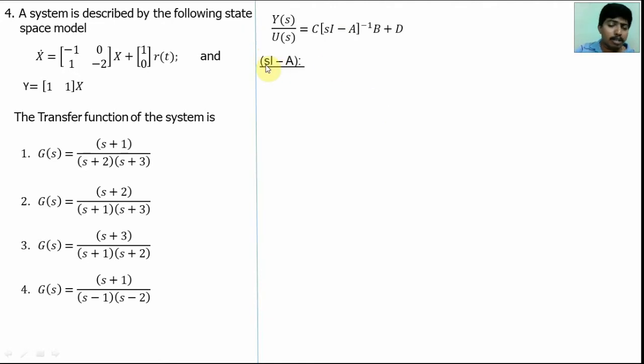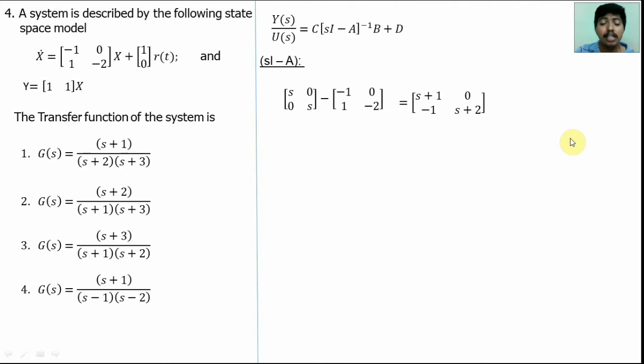S means A plus Laplace parameter. I means identity matrix. If the matrix is a 2 cross 2 matrix, the identity matrix I is equal to [1 0; 0 1], a 2 by 2 identity matrix. So sI is [S 0; 0 S], and sI minus A is [S+1 0; -1 S+2]. We will get the sI minus A value.